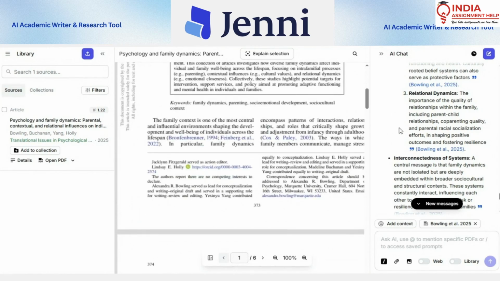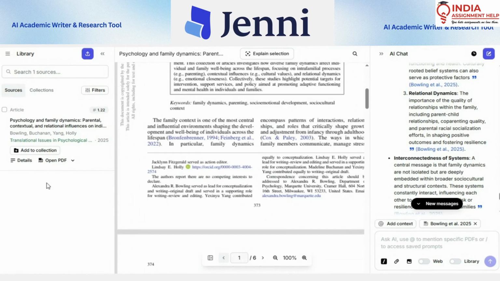First of all, in order to write, I'll repeat this, you need to upload all the articles into the library section. Why is it important? So that you can refer to it time and again, and it will definitely help you to cite also. I would suggest you first write the entire paper in your own style. Once you've written that, you will be able to edit it using AI commands. There are many AI commands available, like you can simplify, or get a smoother transition from one paragraph to another paragraph. You can take help from Jenny AI for all these things.